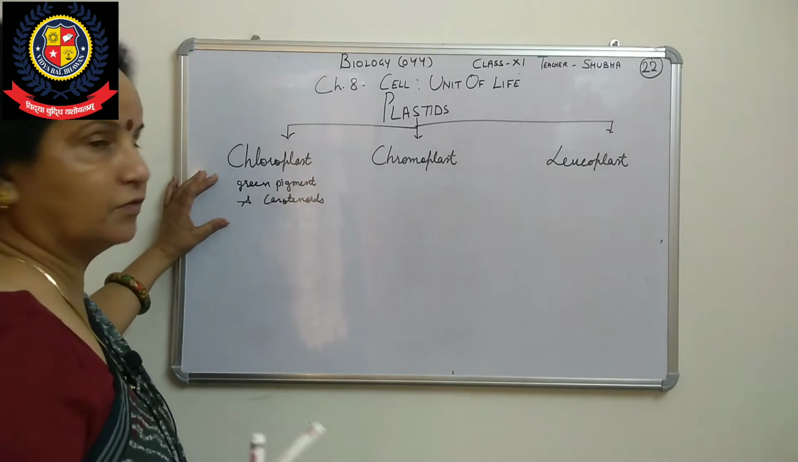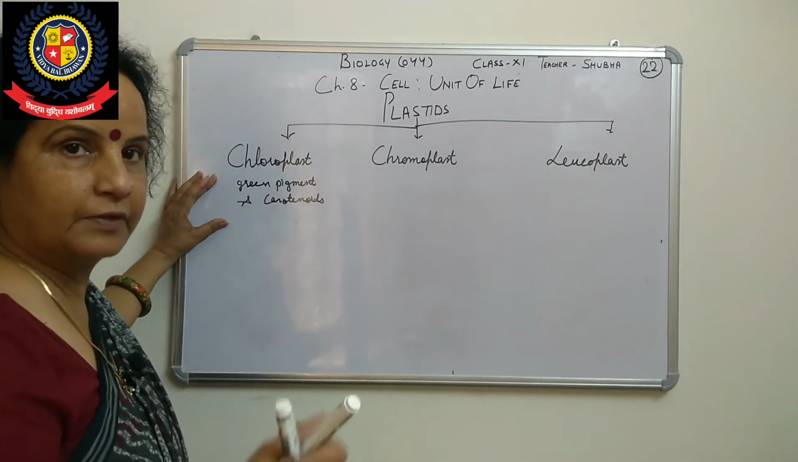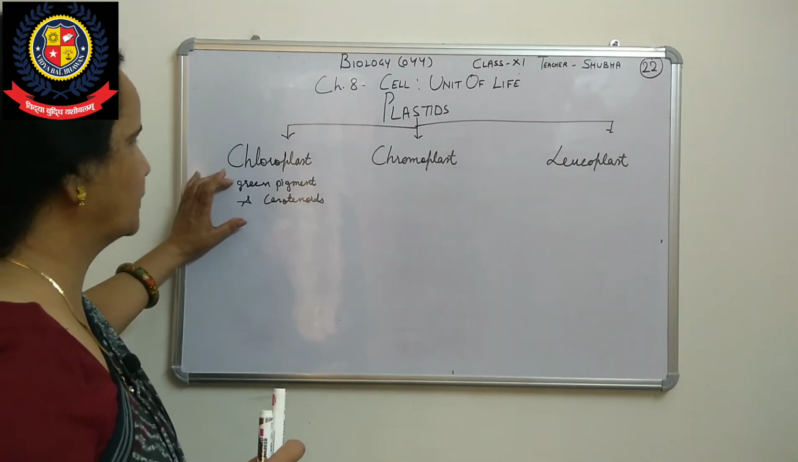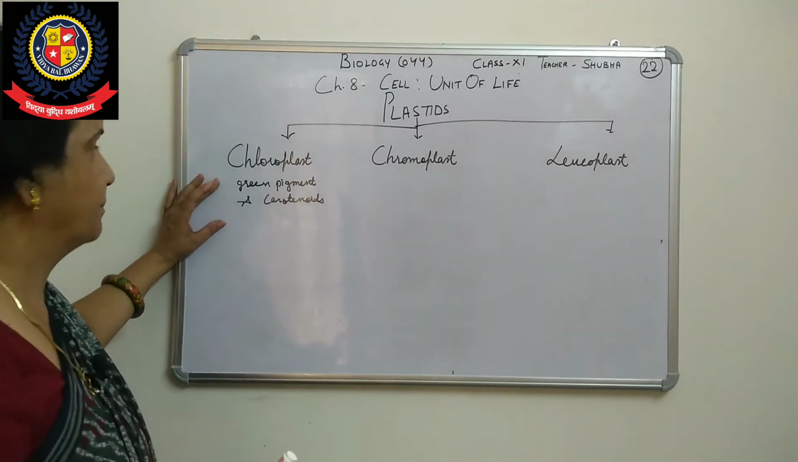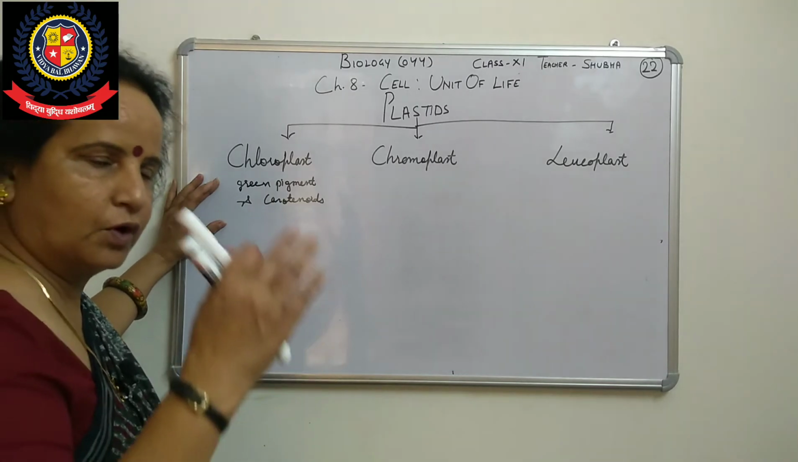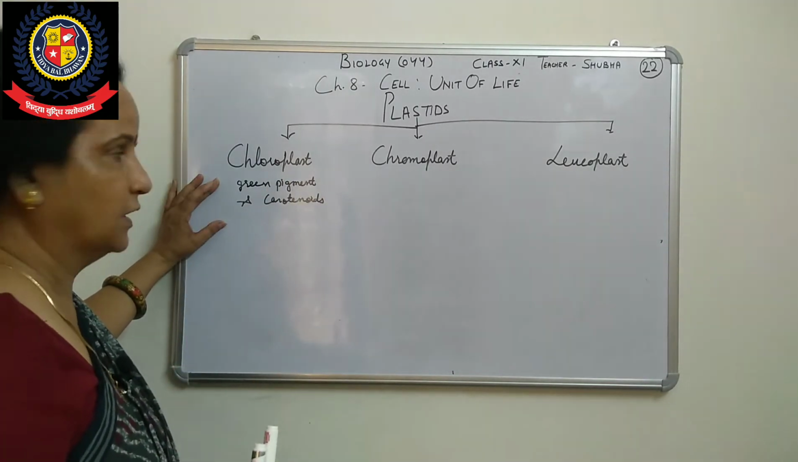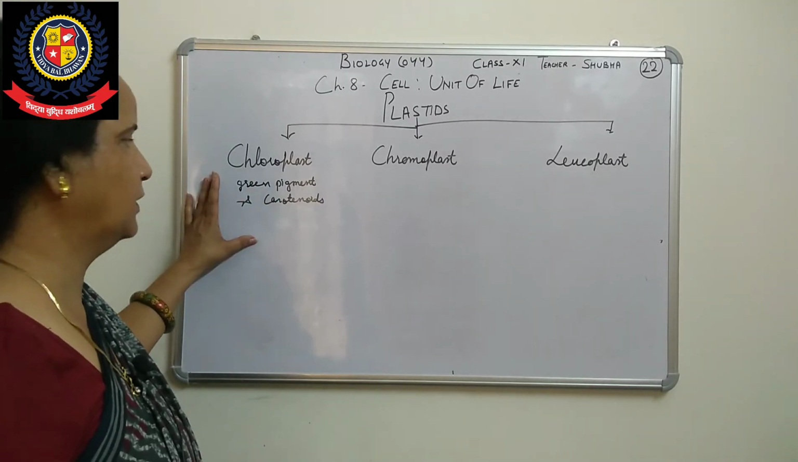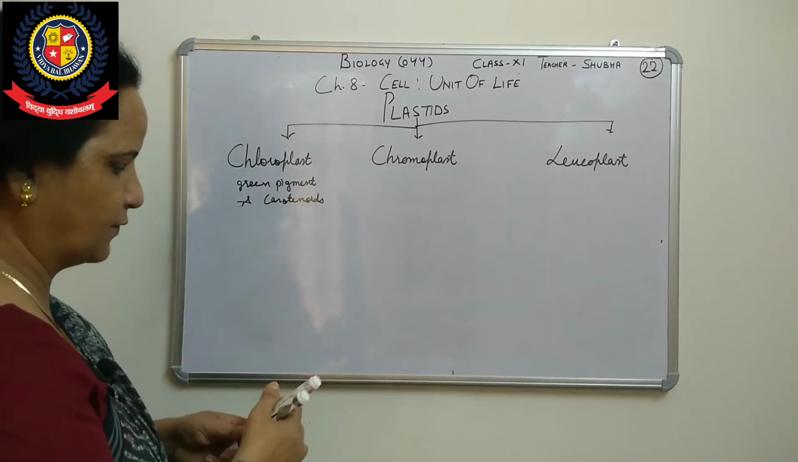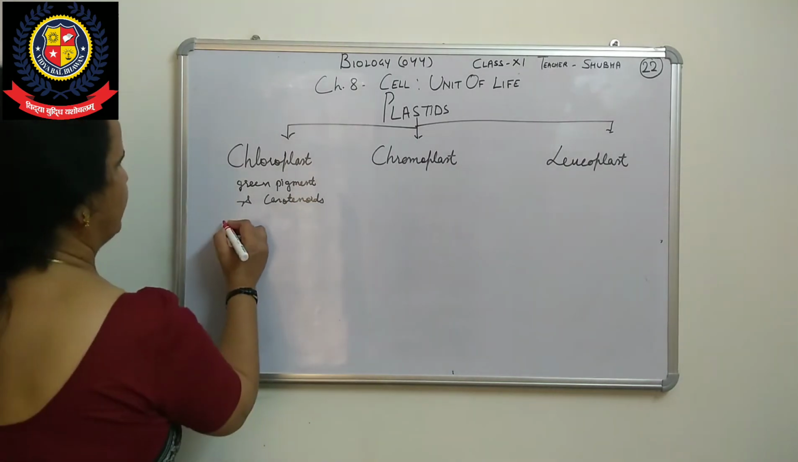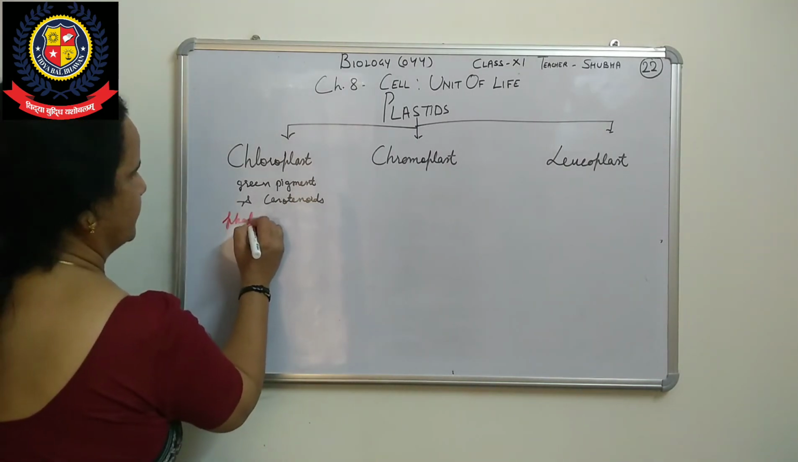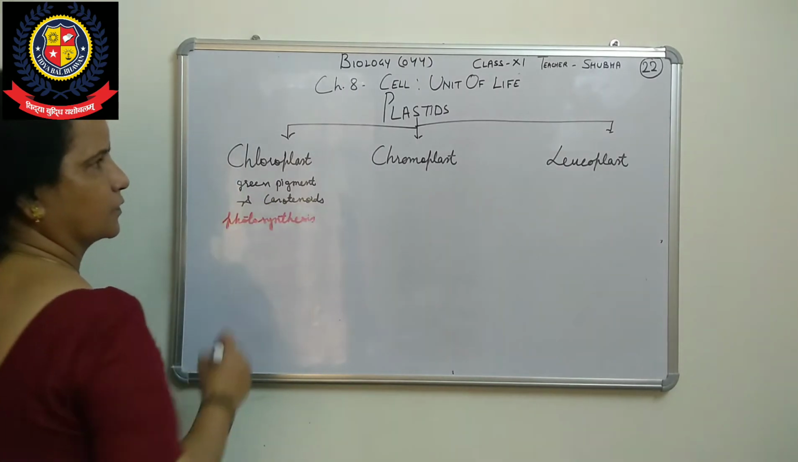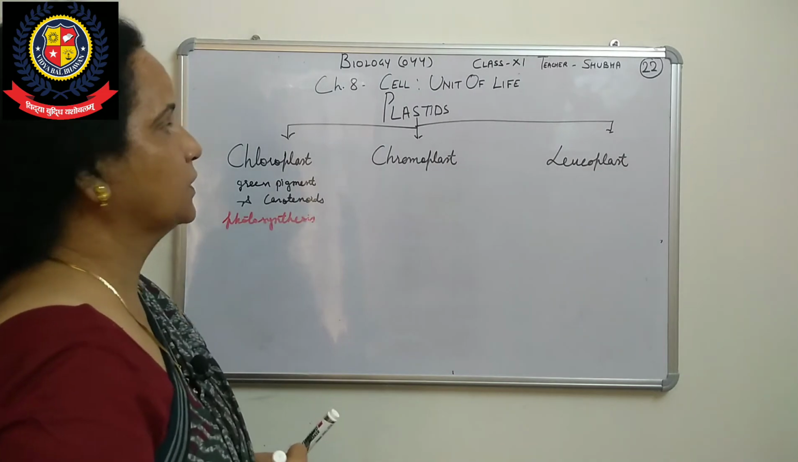In photosynthesis we will see what they do. They trap solar energy, the photons. The chlorophyll a and b pigments and carotenoids absorb more and more sunlight or photons, and then photosynthesis is done. So their function is helping photosynthesis.